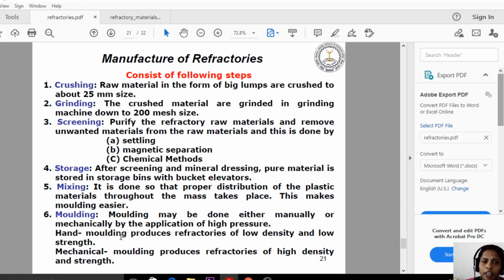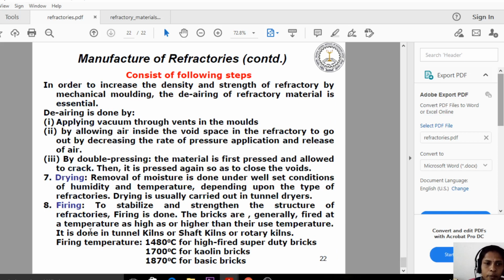In the molding, we are molding the raw material and the plastics into the desired shape either manually or mechanically. In the manual process, we will get low strength and low density refractory materials. Whereas in the mechanical molding process, we will get high strength and high density refractory materials.